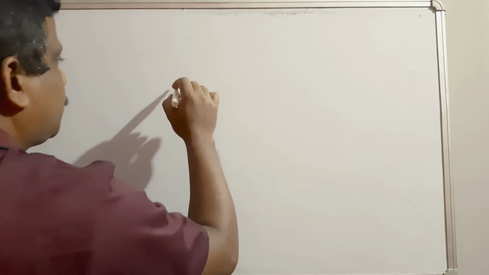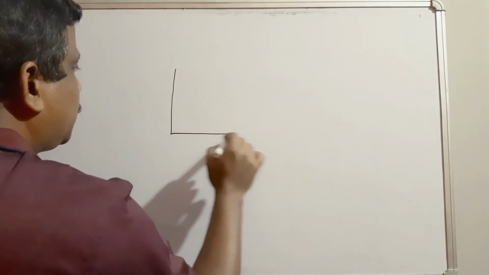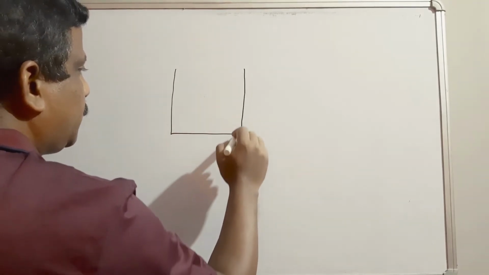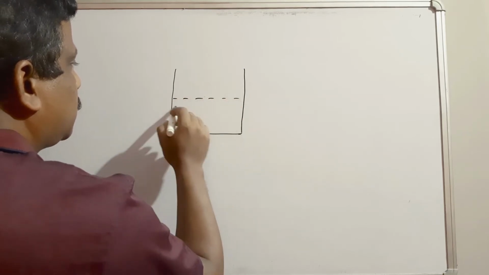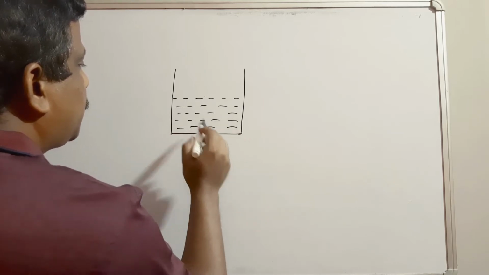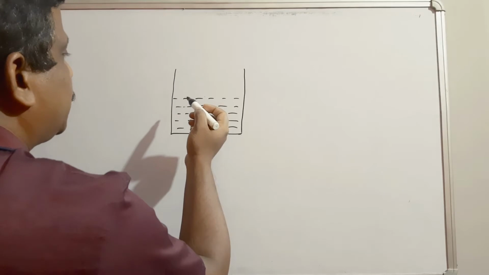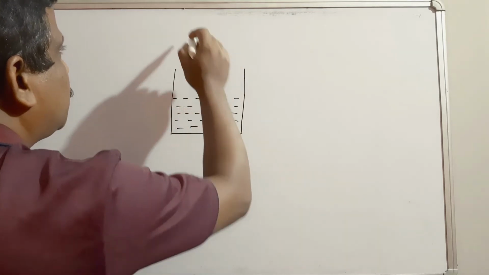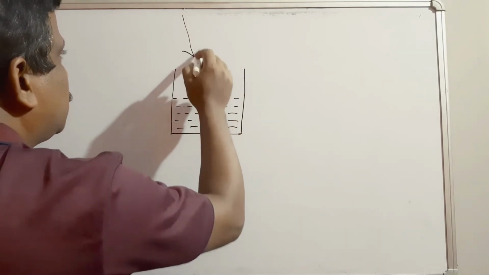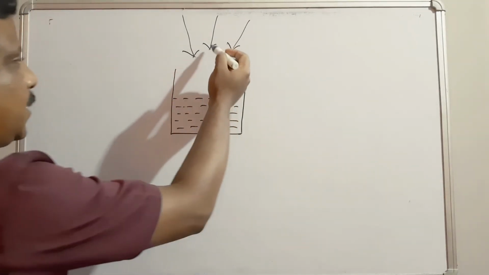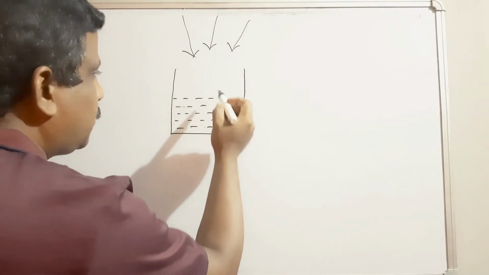So how does evaporation occur? Suppose you take a liquid or water in a container and keep it outside in the open area. So what will happen? This water now takes heat from the surrounding. That means it takes heat from the sun. The heat is absorbed first at the surface of the liquid.